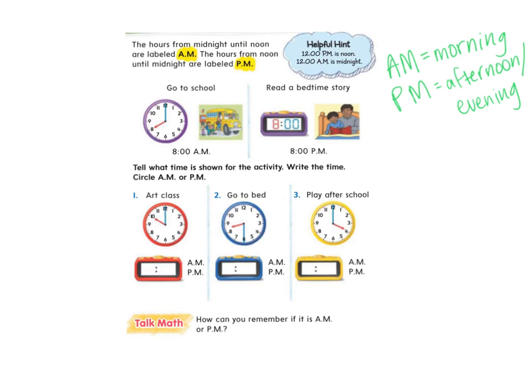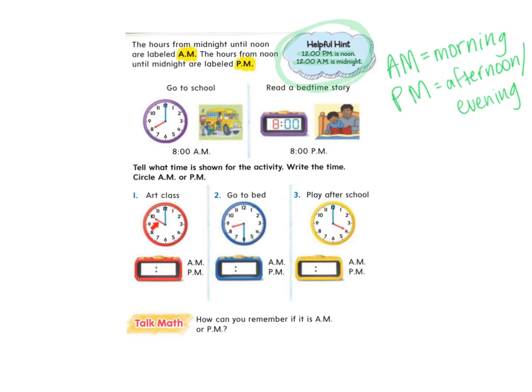And you also really need to pay attention to these times right here. So 12 o'clock p.m. is noon, 12 o'clock a.m. is midnight. You will need those two vocabulary words, okay? So let's just practice our time telling skills right here. So right here on this clock, I'm going to tell the time on these 3 times, and I'm going to say, is this going to be AM or PM? Would I be doing this activity in the morning or in the afternoon, evening? Okay? So let's do it.